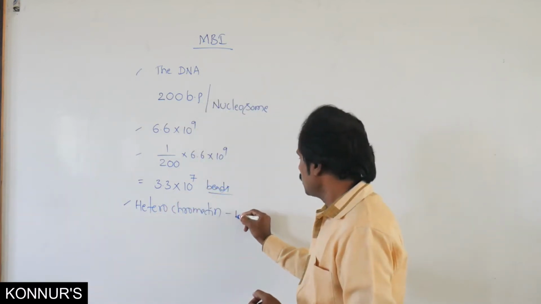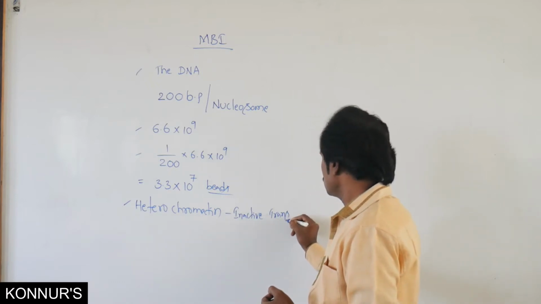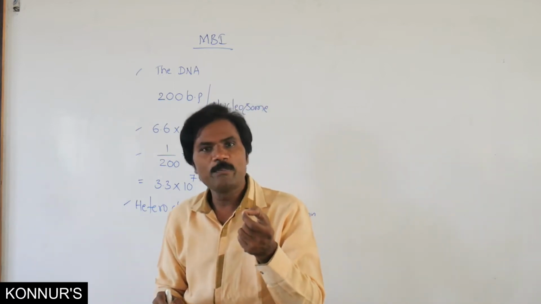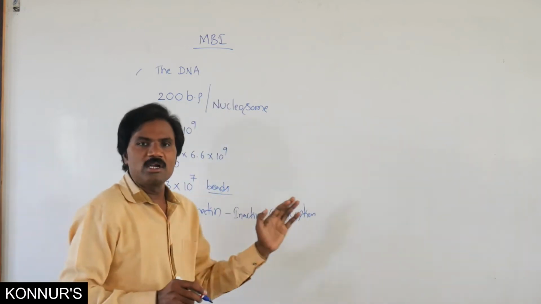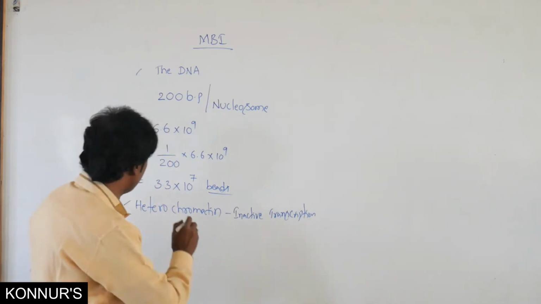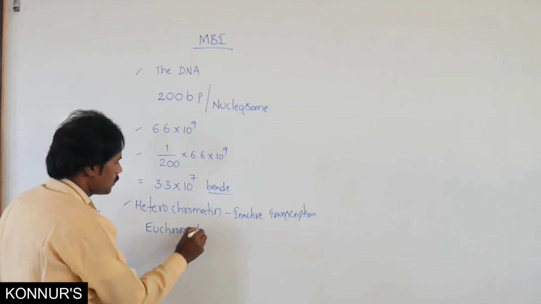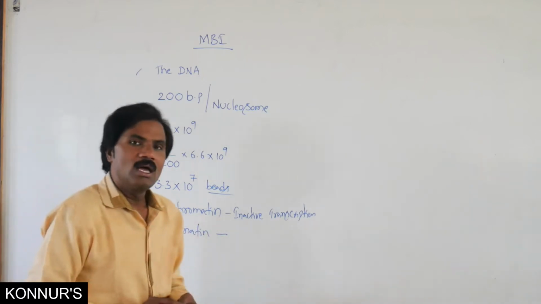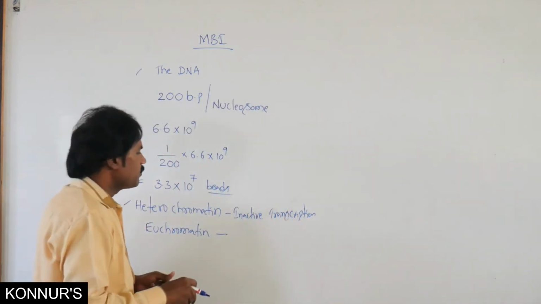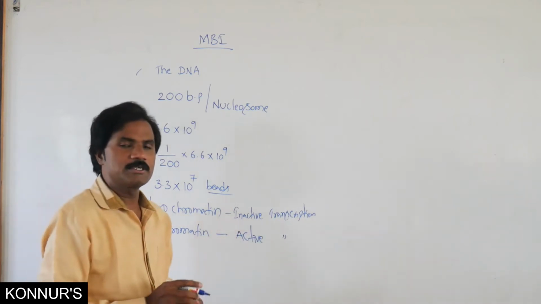Whereas the loosely packed, lightly stained region is what we call euchromatin. It is active for transcription.